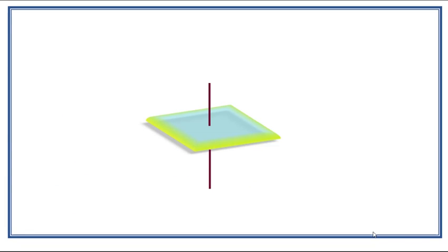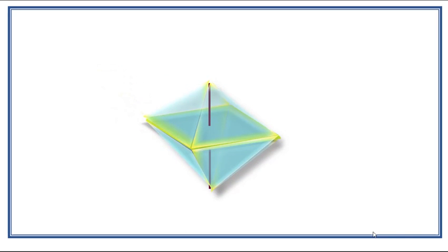Here you can see the octahedral geometry of the shape. It gives a clear idea about how octahedral geometry produces six corners for the ligands. This is the three-dimensional way of representing octahedral geometry.